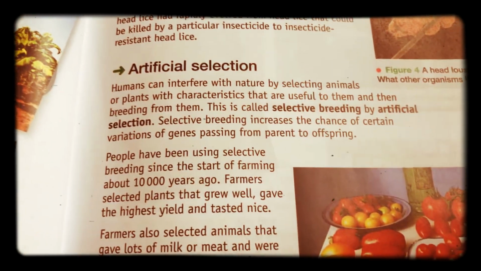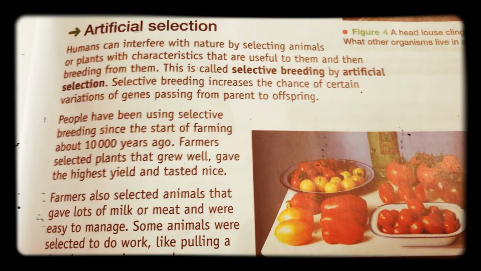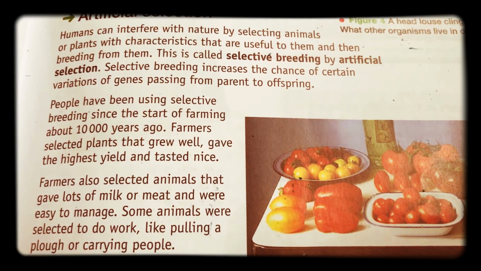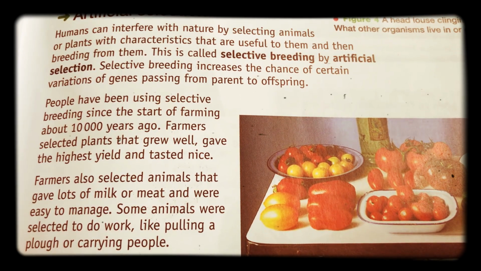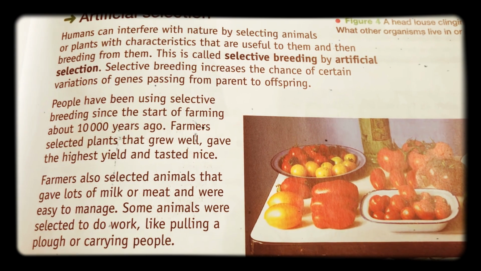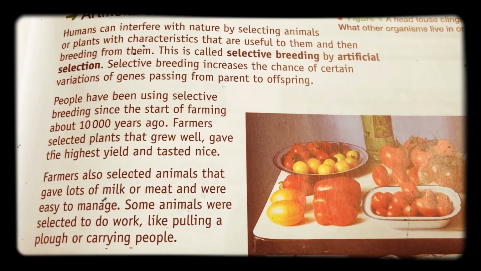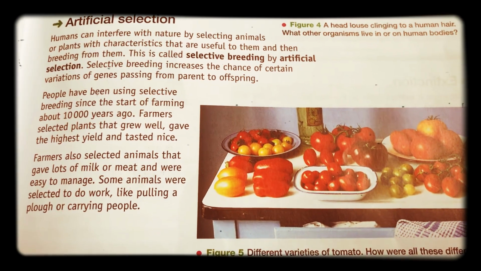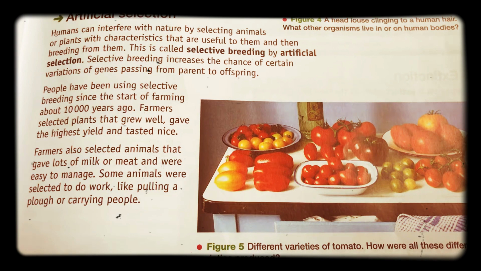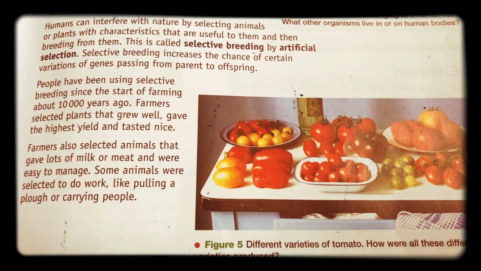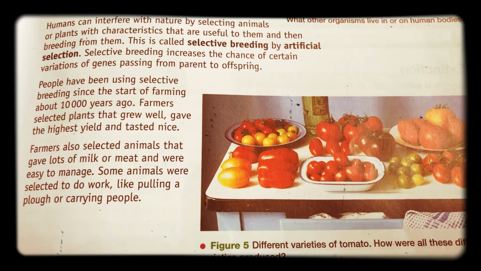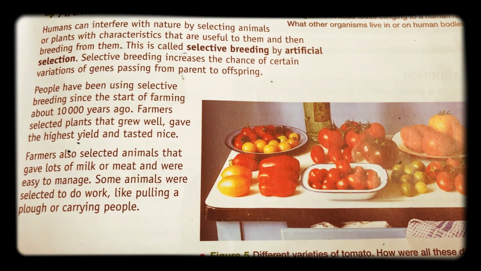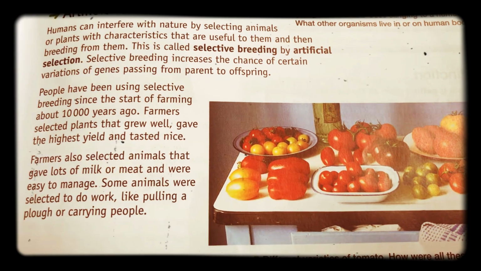So artificial selection is actually something that is very important to us in the UAE, especially when it comes to camels. So in today's lesson, there will be an opportunity for you to find out exactly how important artificial selection is to the economy of the UAE, particularly when it comes to the production of camel milk. I've already got some resources lined up for you that I hope you enjoy.